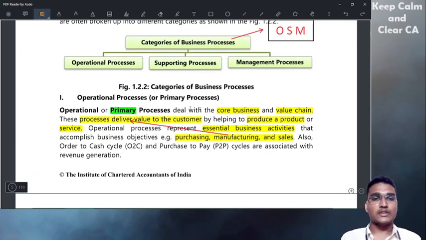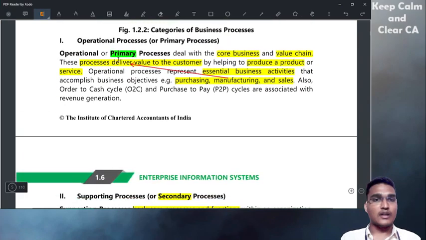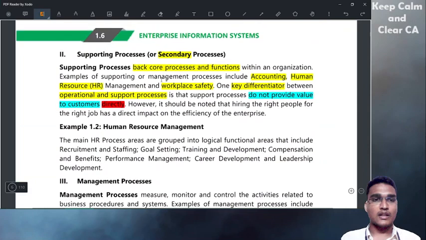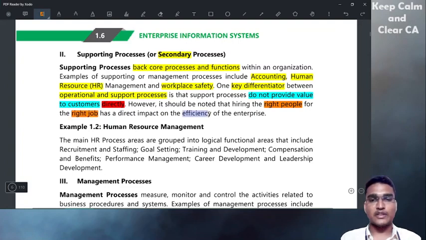The primary process will deliver value to the customer directly, but the supporting process does not provide value to the customer directly. However, it should be noted that hiring the right people for the right job has a direct impact on the efficiency of the enterprise. Like I said, HR is one support. So hiring the right people for the right job also improves efficiency. They do not provide direct value.